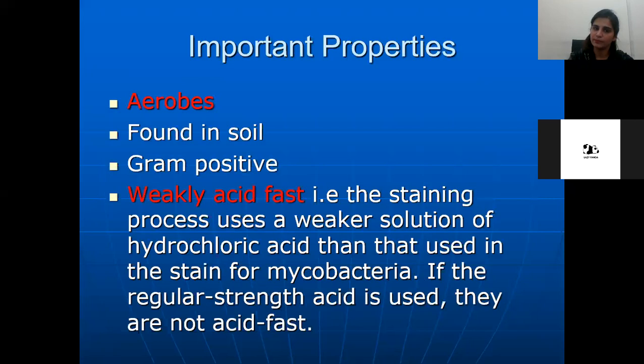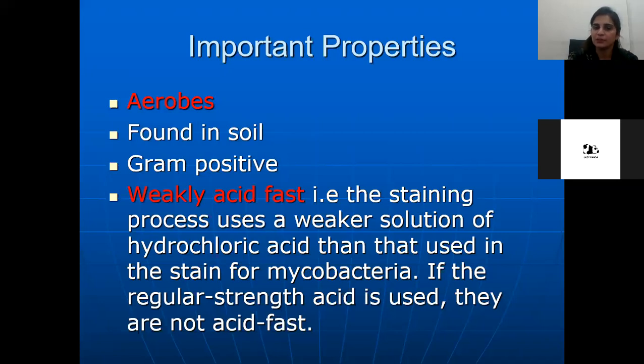It is aerobe. As we discussed, Actinomyces israelii was anaerobe, but Nocardia asteroides is aerobe. There are two species in Actinomycetes, which are Actinomyces israelii and Nocardia asteroides. Actinomyces israelii is anaerobe, whereas Nocardia asteroides is aerobe. It is present in soil and it is gram positive. It is weakly acid fast.